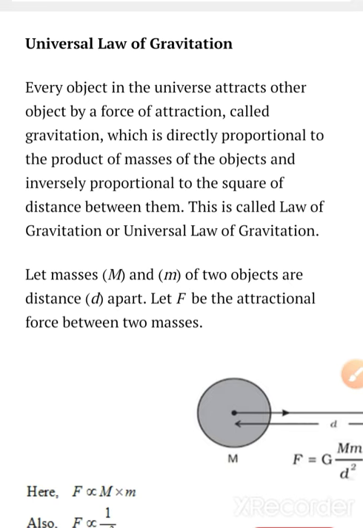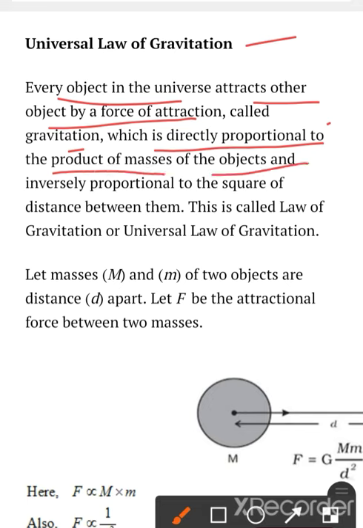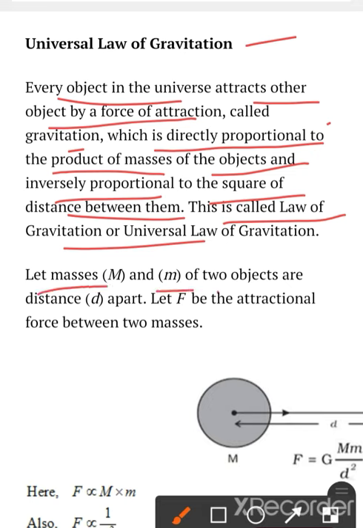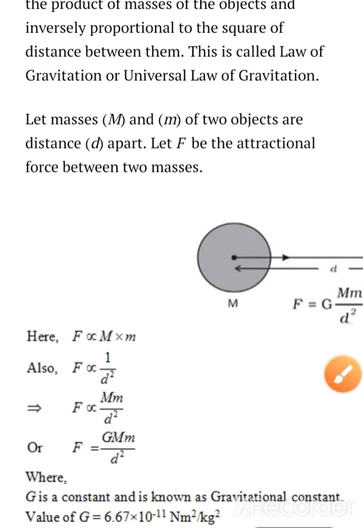Now we are going to study the universal law of gravitation. Every body in the universe attracts every other body by the force of attraction called gravitation, which is directly proportional to the product of masses of the objects and inversely proportional to the square of the distance between them. This is called the universal law of gravitation. Let the masses of two objects be capital M and m, distance d apart, and let F be the attraction force between the masses. Mathematically, we can take it as